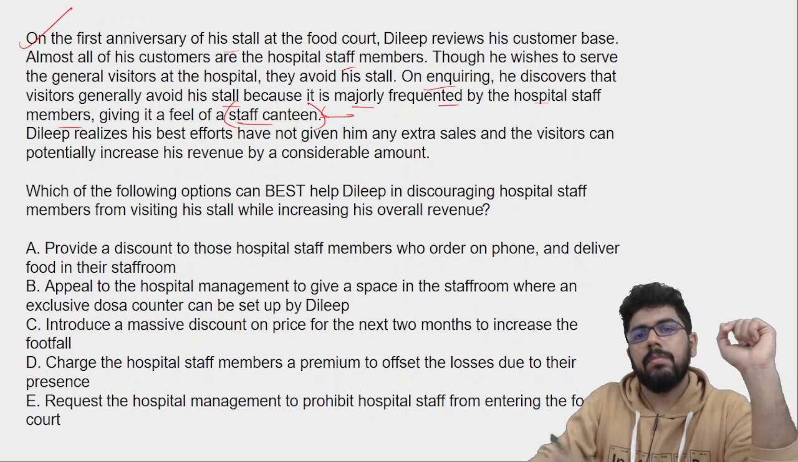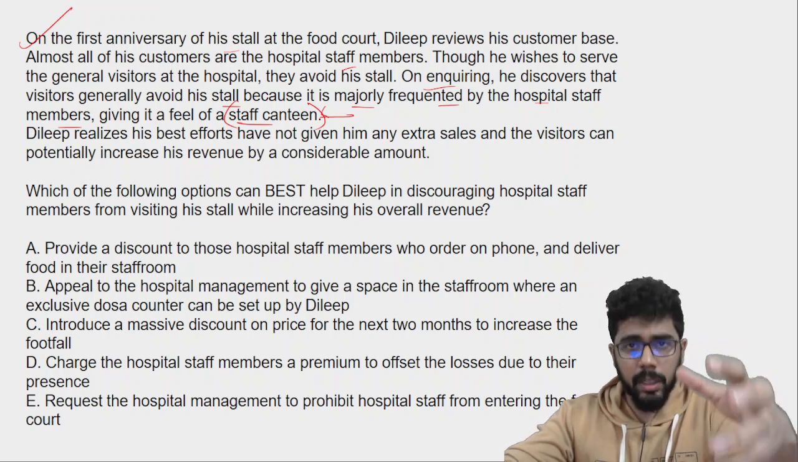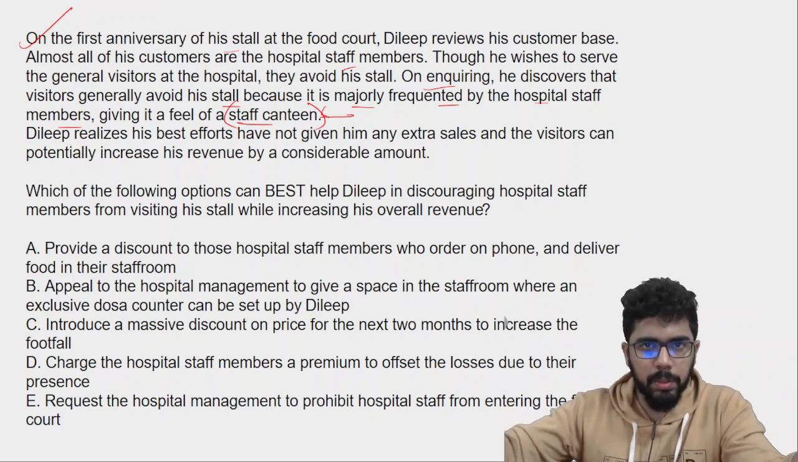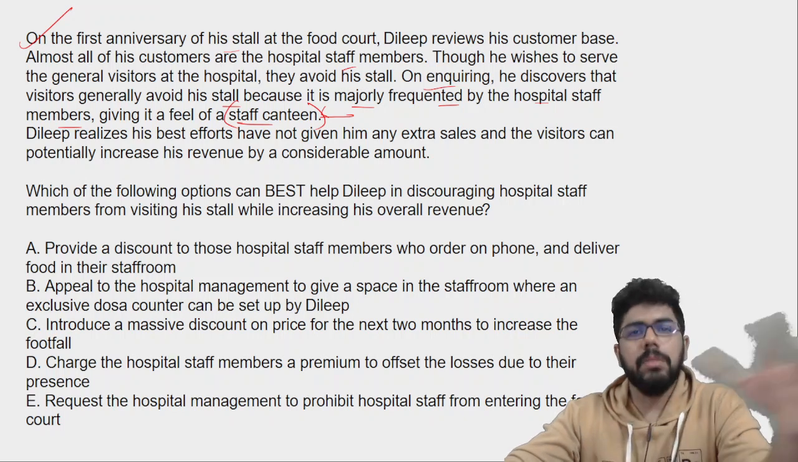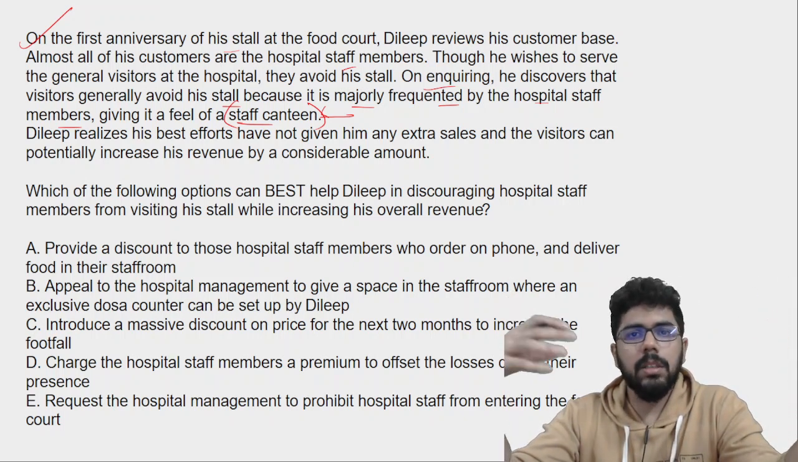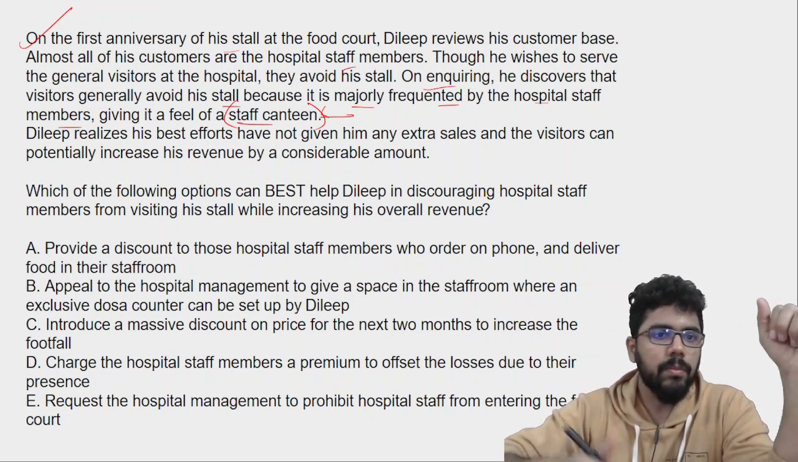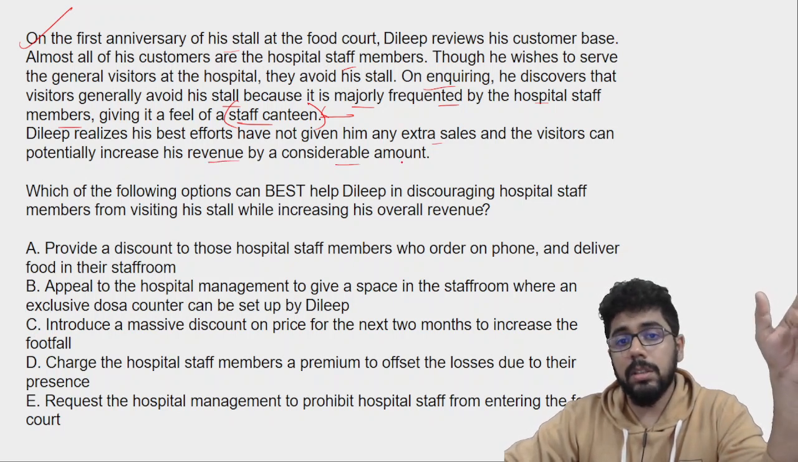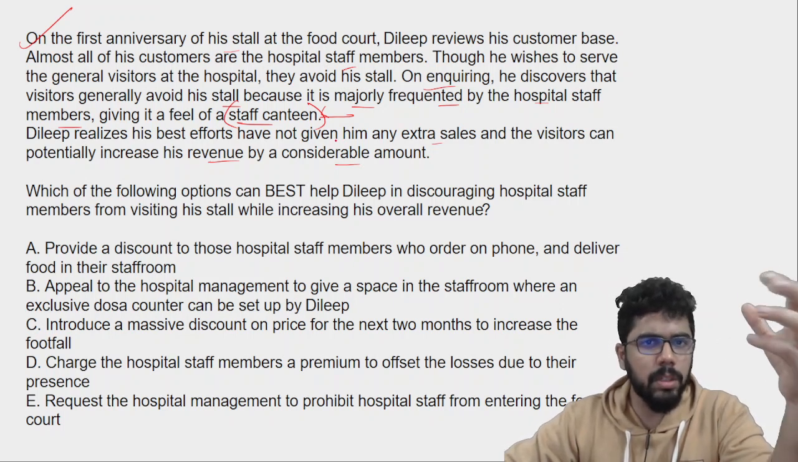Now, this is something. The outside visitors, guests who may have come to attend to a patient, when they go to the food court, see that his stall always has hospital staff in their uniforms, so they realize it is hospital staff. So they think of this as something like a staff canteen. That base got formed in their mind. They feel it is somehow like a staff canteen, so that is why they are not going to his place. So this is what he came to know. Now he realizes that his best efforts have not given him any extra sales and the visitors can potentially increase his revenue by a considerable amount. So now he has to maintain his existing clientele also, but do something to attract new visitors.